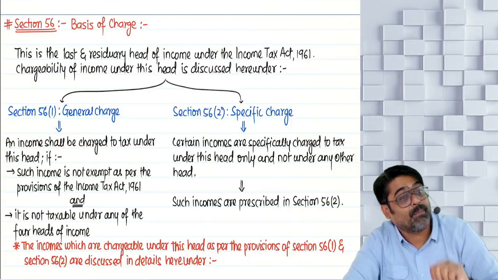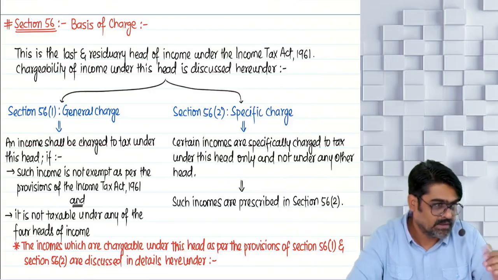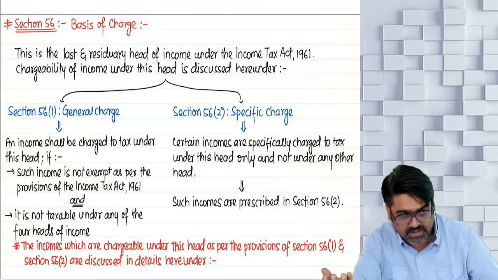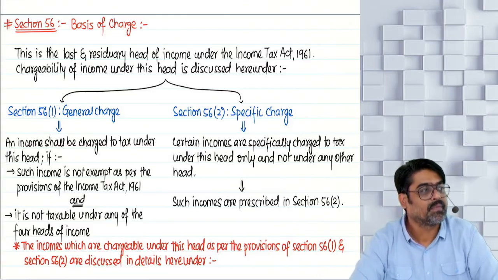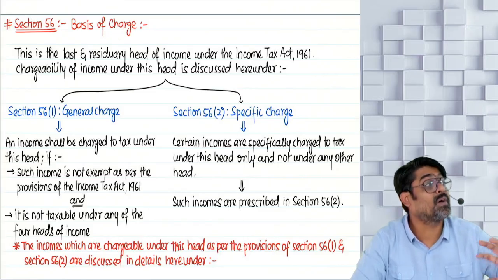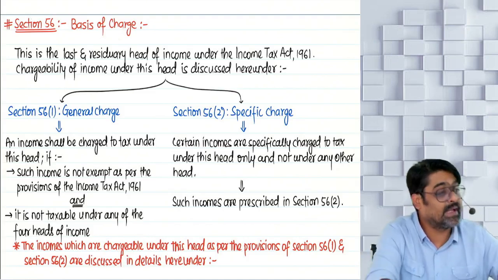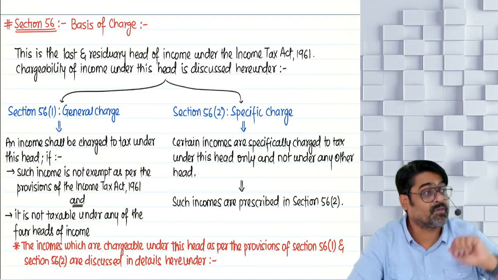Just like that in capital gains also, we saw two types of charge: one, general charge, and two, specific charge. The general charge is section 45(1): profit or gain arising on transfer of a capital asset will be taxable as income under the head capital gains in the year in which the transfer of the capital asset takes place.